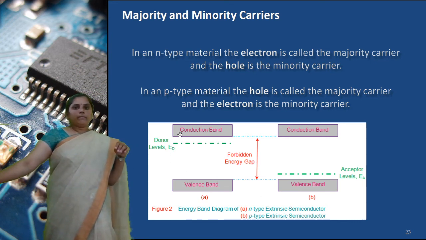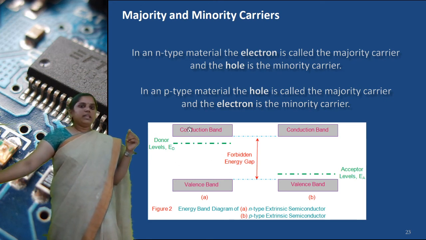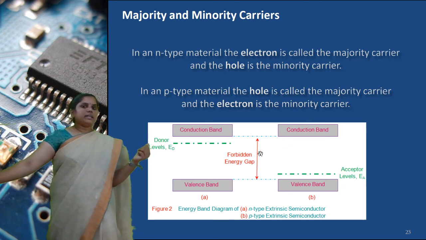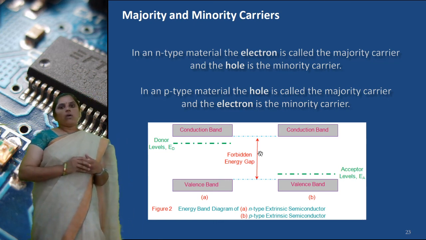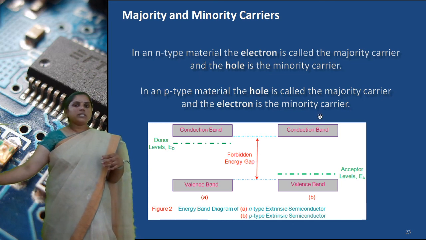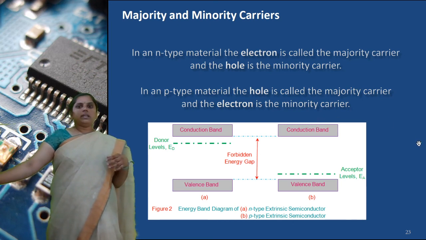So in the n-type extrinsic semiconductor, electrons are called majority carriers and holes are called minority carriers. In the p-type extrinsic semiconductor, holes are called majority carriers and electrons are called minority carriers.